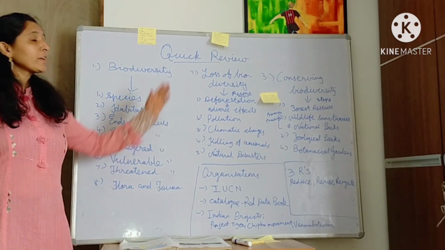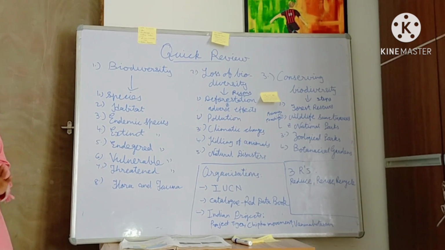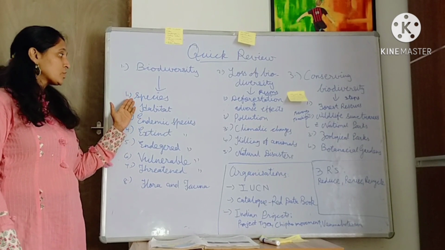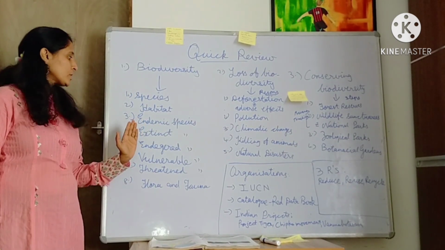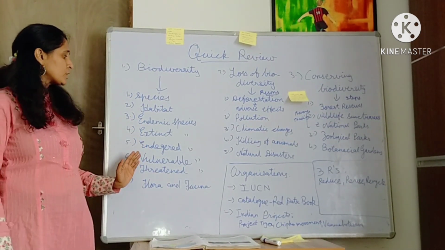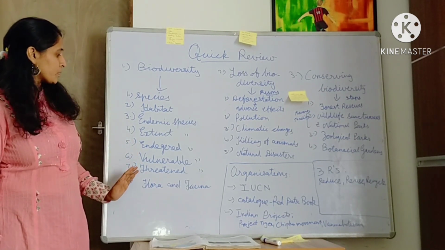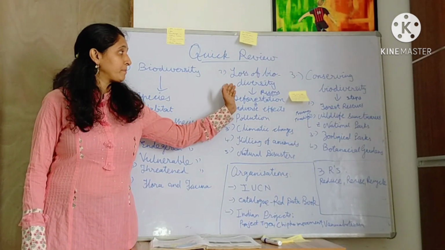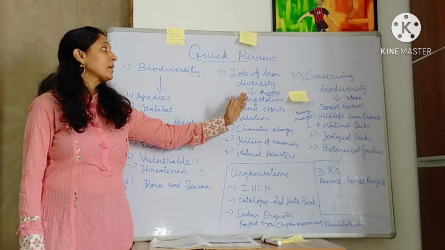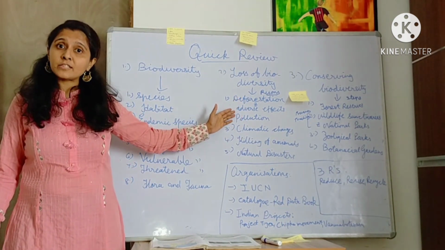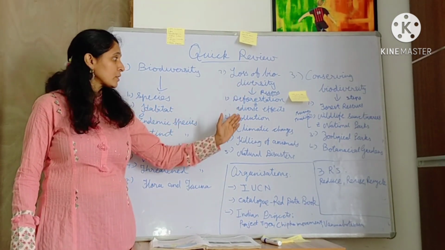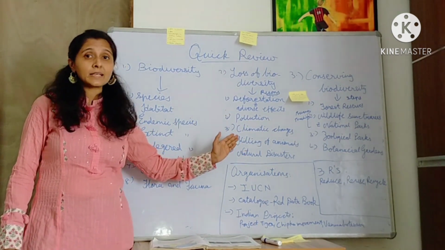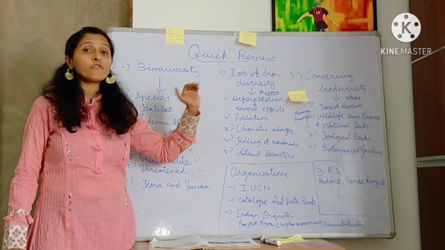Now let's do a quick review of this lesson. In this lesson we learned various topics. First was biodiversity, and the terms were species, habitat, endemic species, extinct species, endangered species, vulnerable species, threatened species, flora and fauna. Second, we learned about the loss of biodiversity; the reasons were deforestation, and we also learned its adverse effects. The other reasons were pollution, climatic changes, killing of animals and natural disasters.